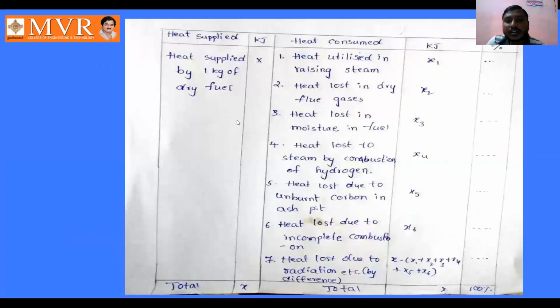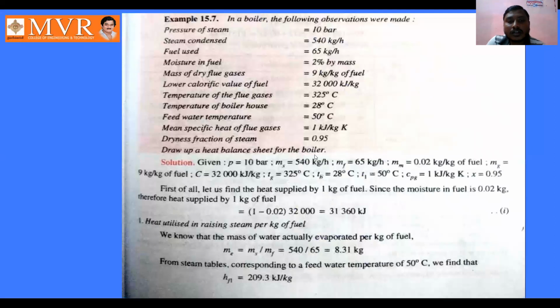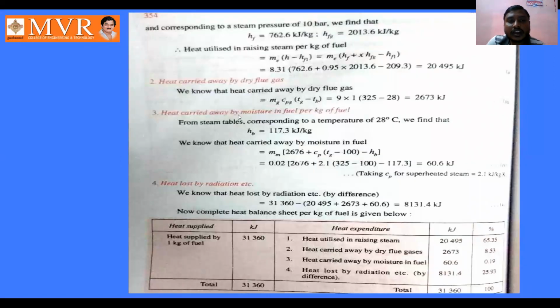And the third one in the table is the heat lost in moisture in fuel. See here, heat carried away by moisture in fuel per kg of fuel. For this, we have the equation Mm into [2676 plus Cp into (Tg minus 100) minus Hc]. This is the equation for calculating the heat loss carried away by the moisture in the fuel.